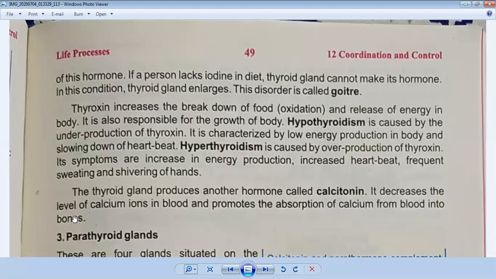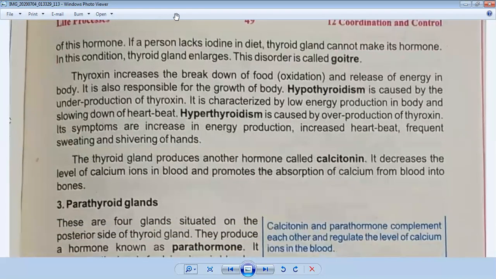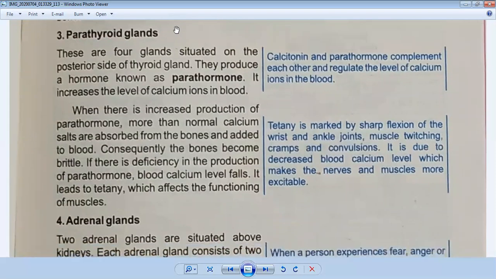So that's why our bones can be strong. Our bones produce red blood cells, and they also get calcium ions from the blood. So calcium is very important in our food. This was the introduction of calcitonin, and we have discussed it in detail. Now we will discuss the third gland.